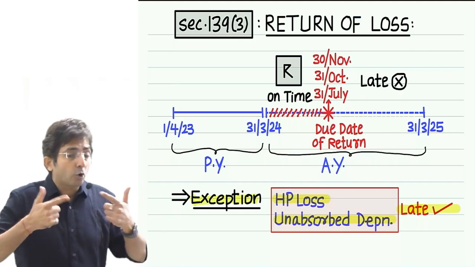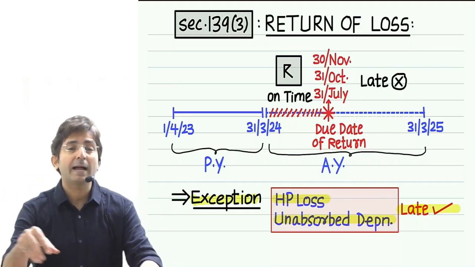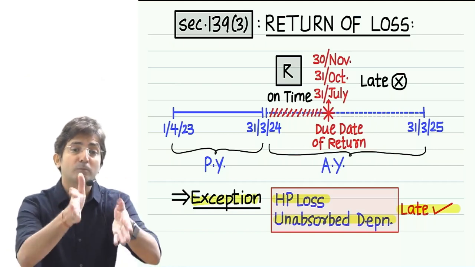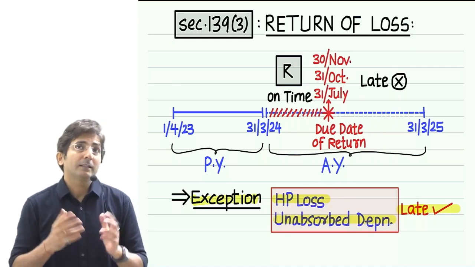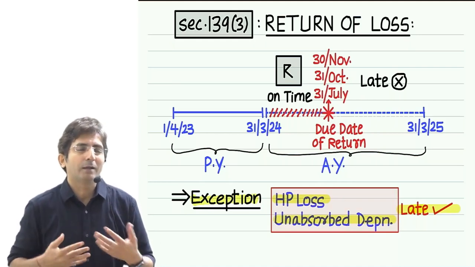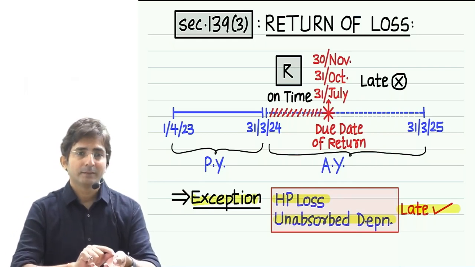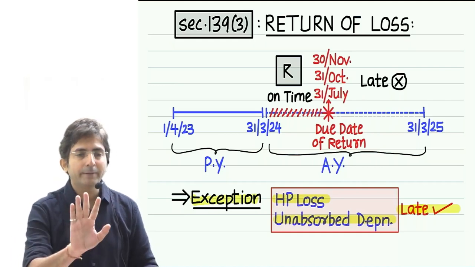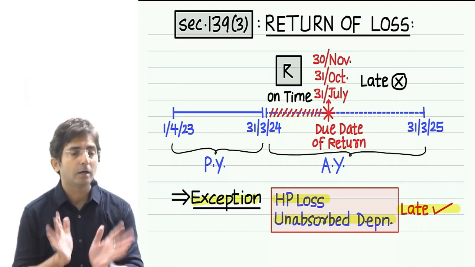And you know why I am talking about all this? Because in your articleship also, in case your client's return was filed late because of your mistake only, don't be under the impression that it's okay, I'll file a condonation letter giving some genuine reason. Don't bank on that. That remedy usually doesn't help.